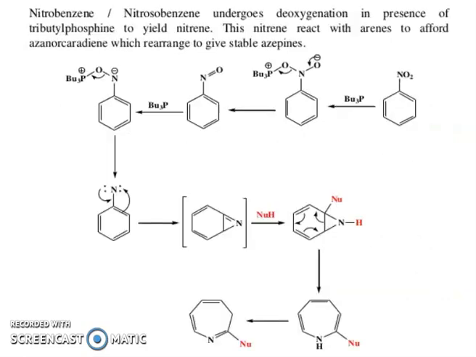Nitrobenzenes and nitrosobenzenes undergo deoxygenation in the presence of tributyl phosphine to yield nitrene. This nitrene reacts with arenes to afford azanorcaradiene, which rearranges to give stable azepines. You can see here, starting from nitrobenzenes, tributyl phosphine, nitroso compound, again triphenylphosphine, then nitrene, then cyclization, then ring opening, and then formation of azepine.